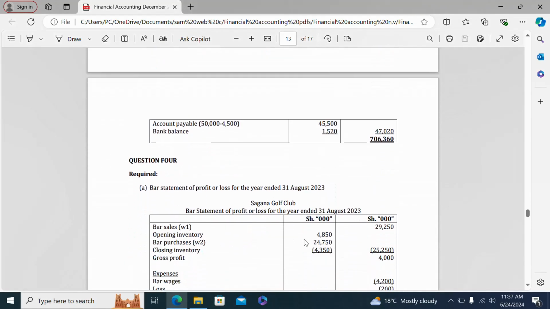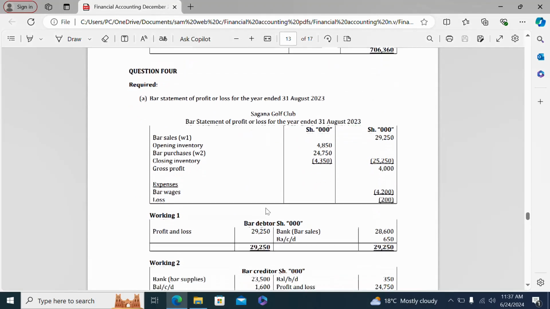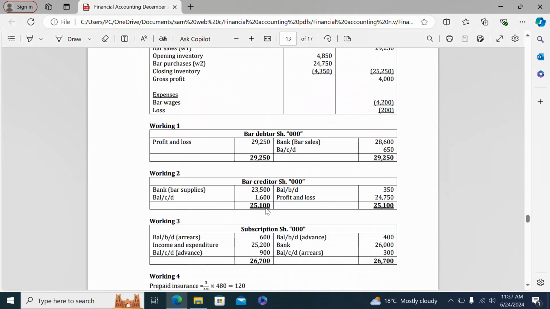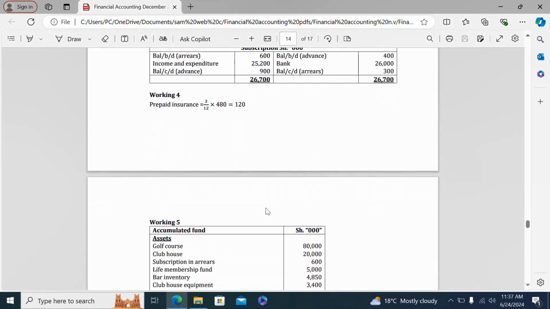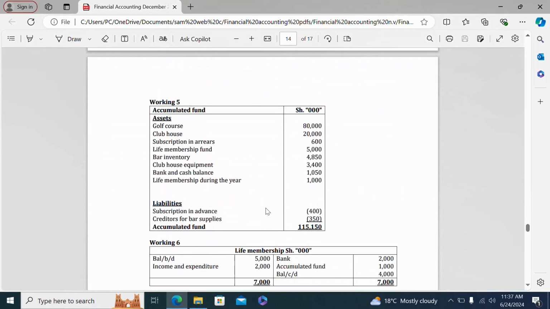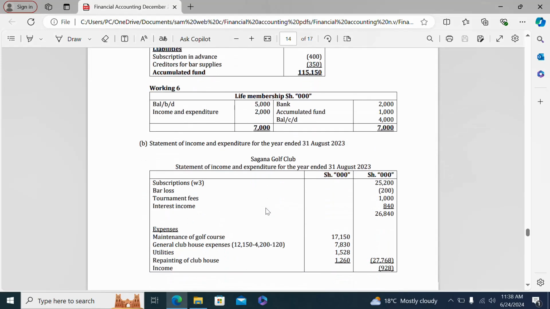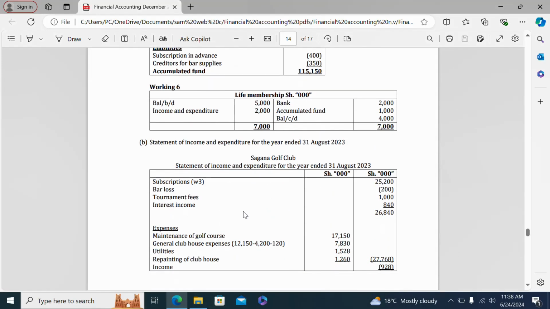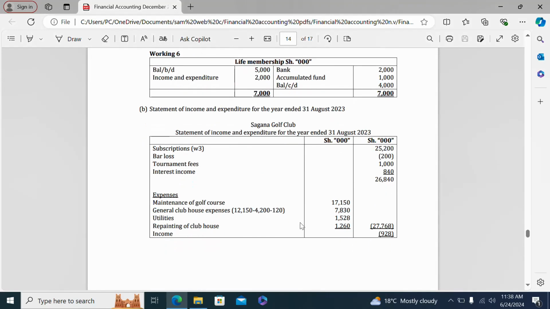Then we go to question 4. You have the bar statement of profit or loss. Then we have the workings. Then part B, we have the statement of income and expenditure for the year ended 31st August 2023.